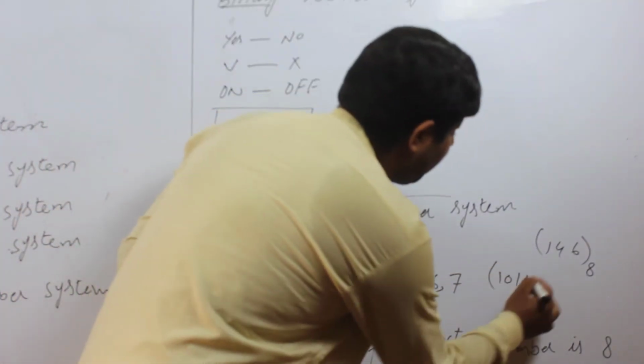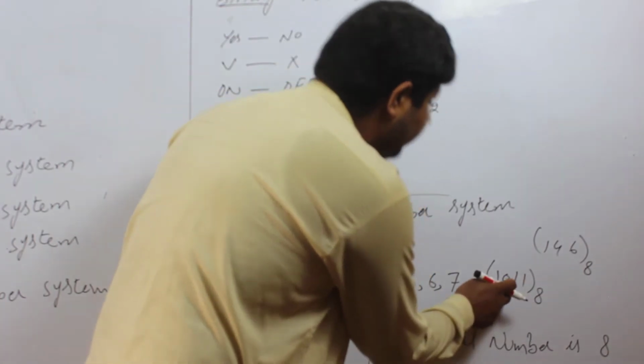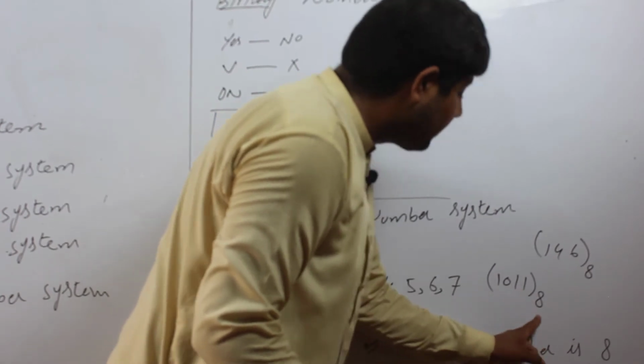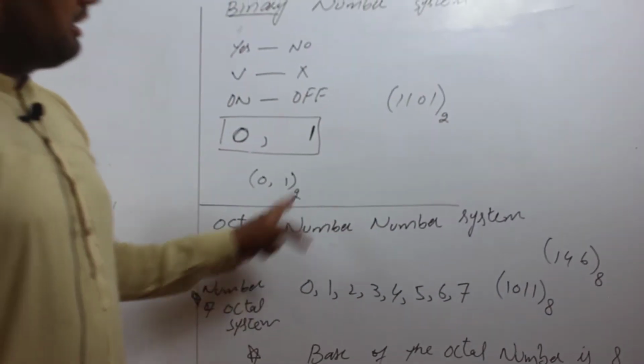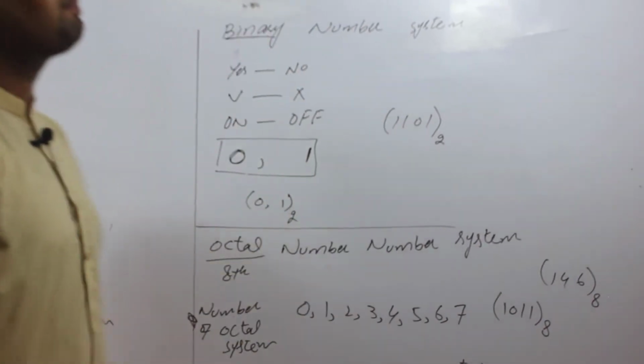If we put the base 8, these digits are not in binary number system; at this time this term is in octal number system. It means the base shows the number system.